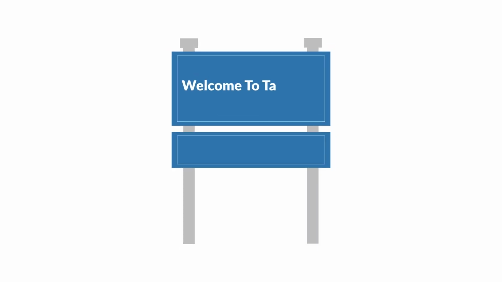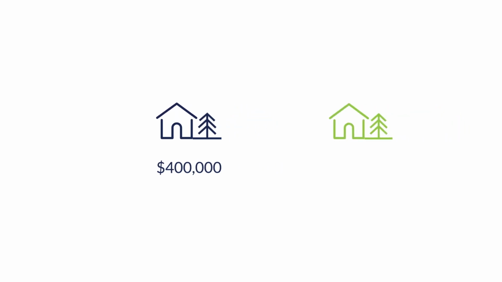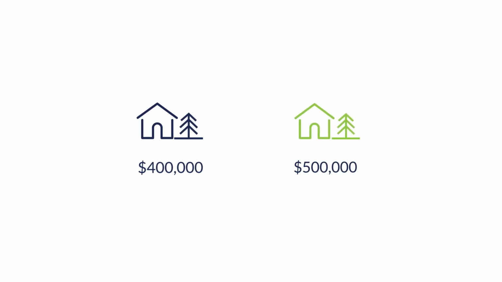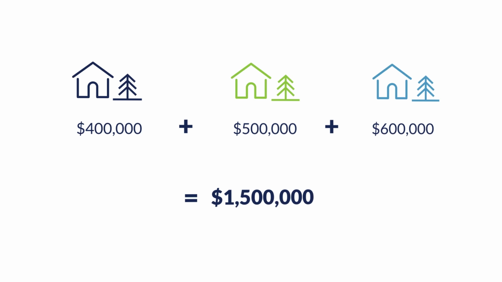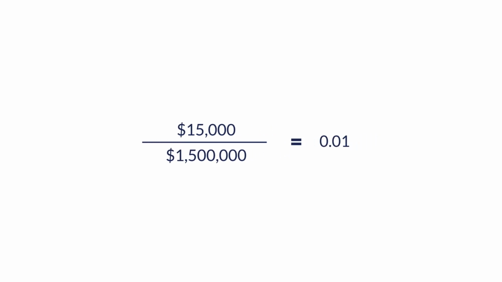Pretend you live in a place called Tax Town, population 3. Your house is worth $400,000. Neighbor number 1 has a house worth $500,000, and neighbor number 2 has a house worth $600,000. Add all of these together, and the value of all the homes in Tax Town is $1.5 million. Let's imagine that this year, the town needs to collect $15,000 in property tax money to run the town and deliver services. To calculate the tax rate, divide the cost to provide services by the total value of all the properties in town, which was $1.5 million, and we get a tax rate of 0.01.